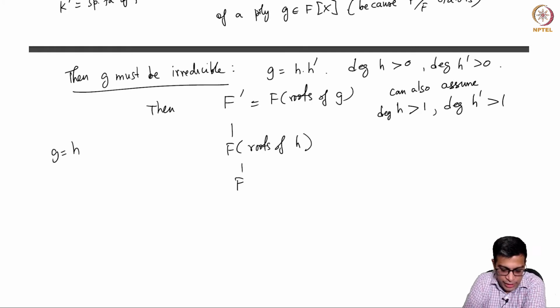If g is h times x minus a, then a is in F. So F prime will be the splitting field of